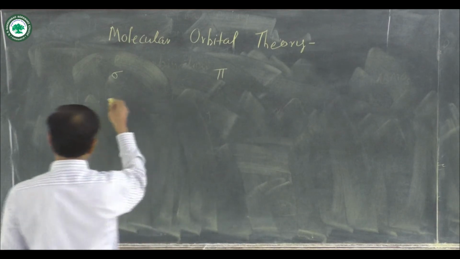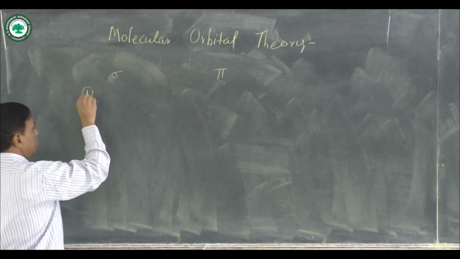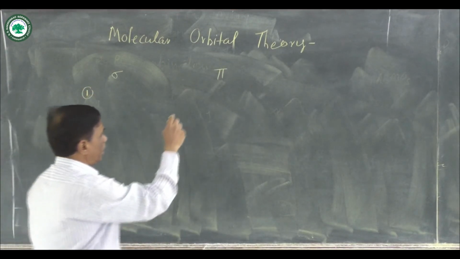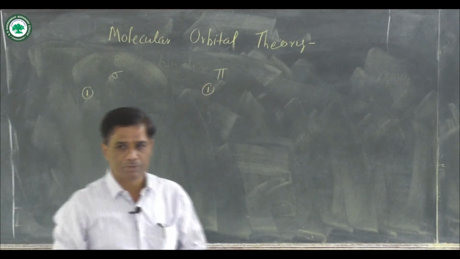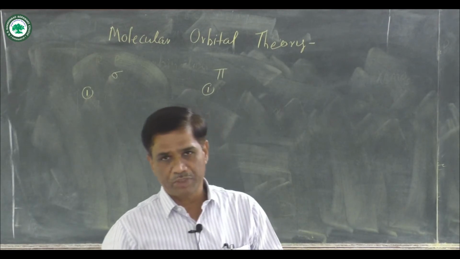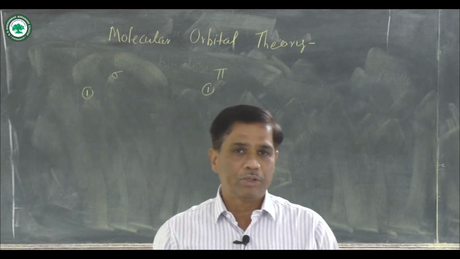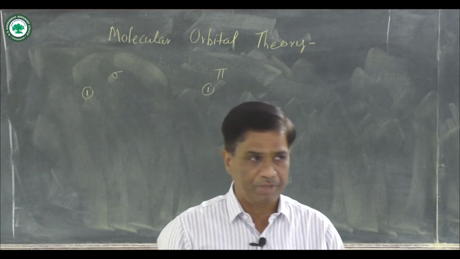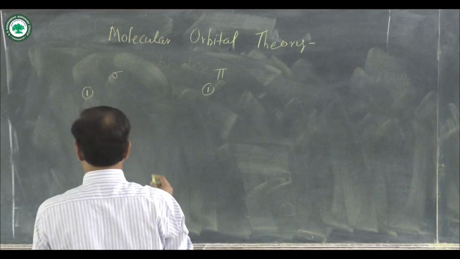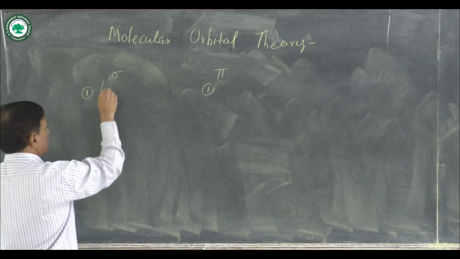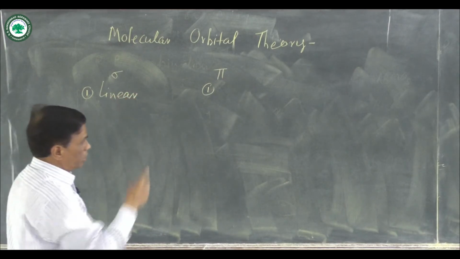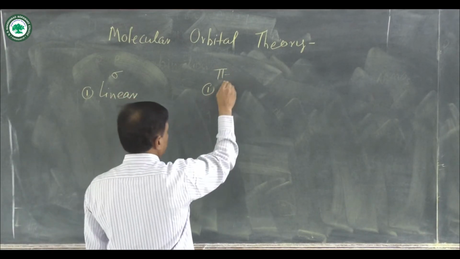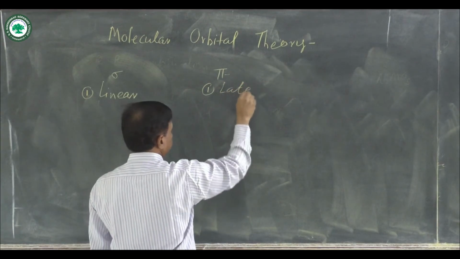First, suppose there are comparison points between sigma bond formation and pi bond formation. How is a sigma bond formed? A sigma bond is formed due to the linear overlapping of atomic orbitals. Linear means straight line overlapping of atomic orbitals. In pi bond formation, there is a lateral overlapping.